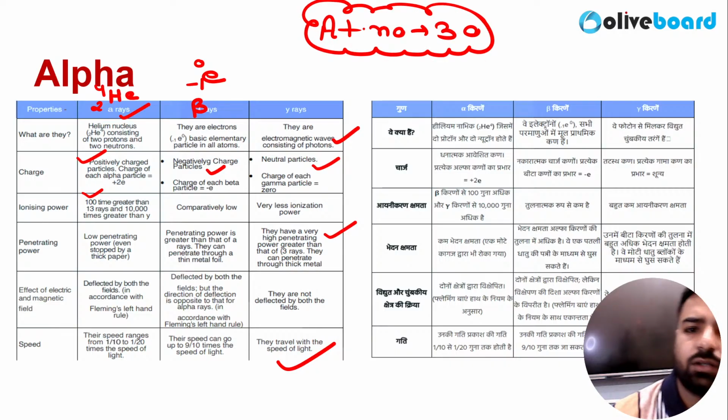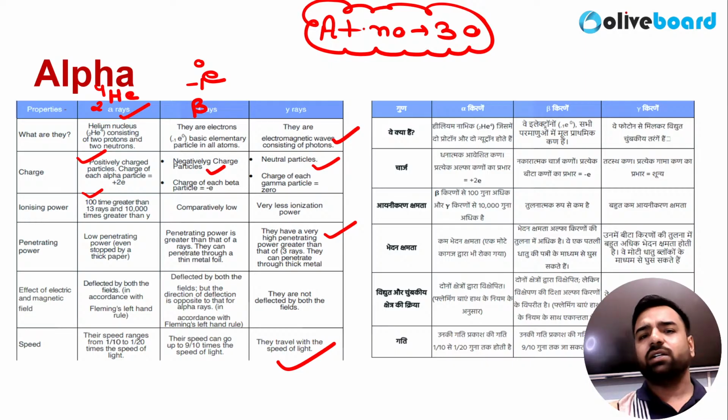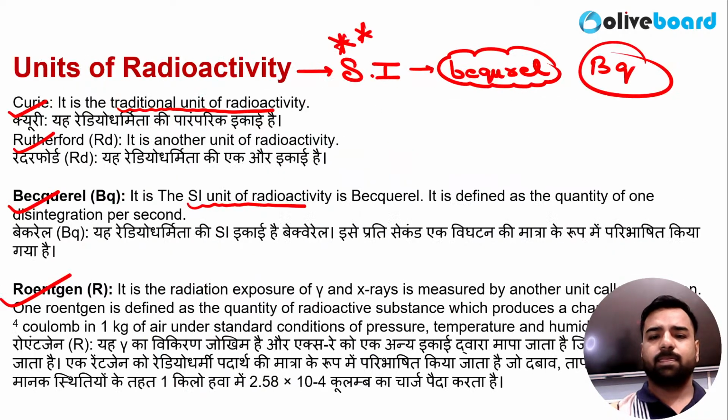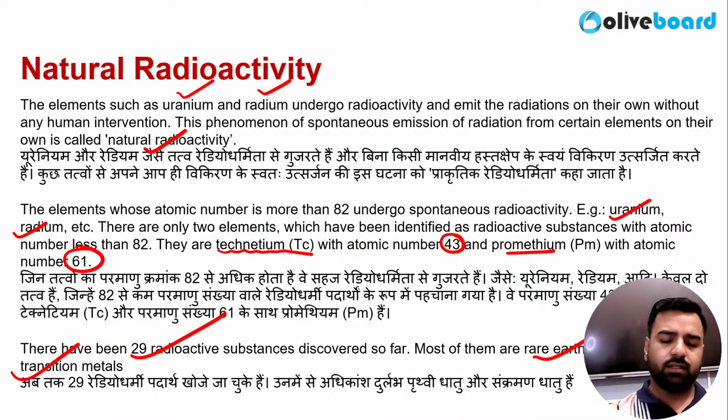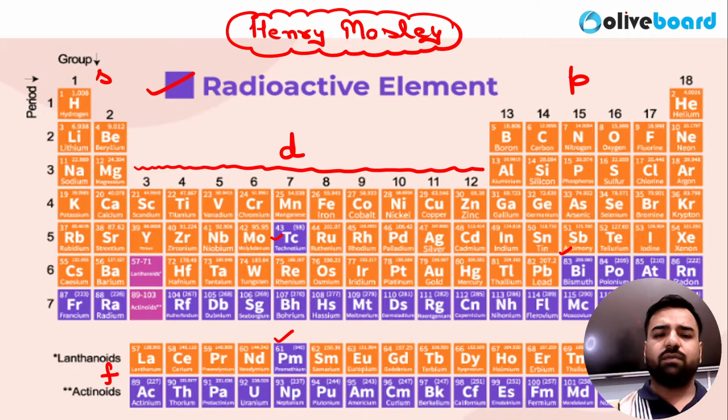Why am I saying this? Because I'll be explaining the tricks to you, how you can learn it. If you want, I can give you some of the tricks right now also. So Pawan, please focus on this part. Let's say I'm aware of the periodic table till atomic number 30. So it's hydrogen, helium, lithium, beryllium, boron, carbon, nitrogen, oxygen, fluorine, neon, sodium, magnesium, aluminum, silicon, phosphorus, sulfur, chlorine,